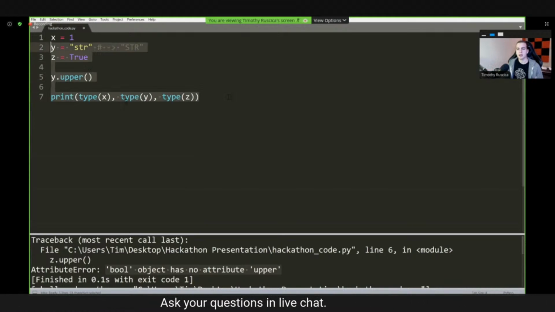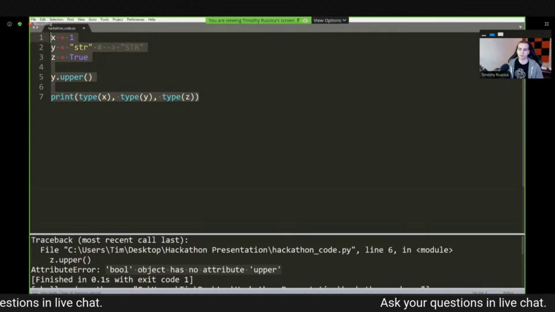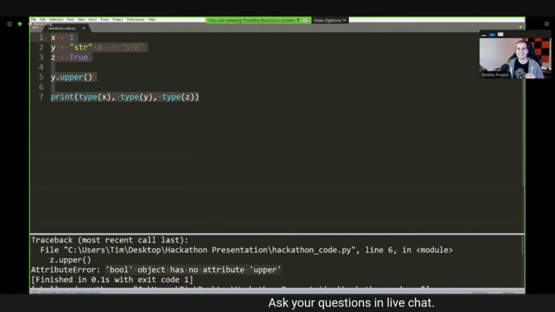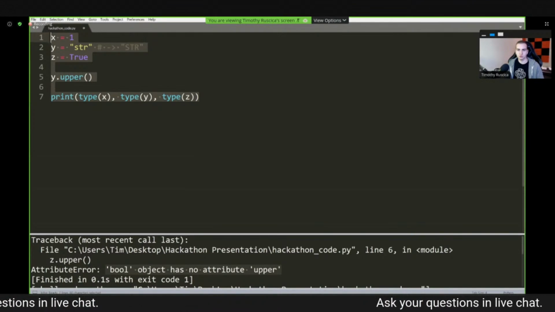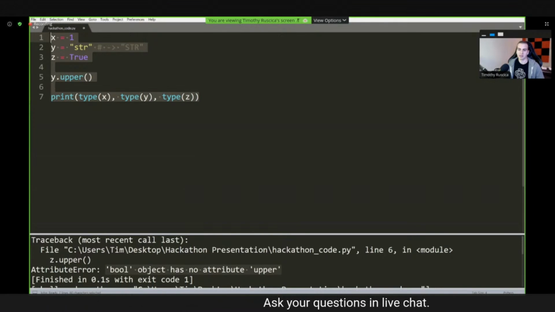So hopefully that makes sense, but that is kind of to give you the baseline understanding of what an object is. It really is an instance of a class. And the type of an object is whatever class it is an instance of. And that tells us what we can do with that object. And that's just kind of laying the groundwork here so that all makes sense.